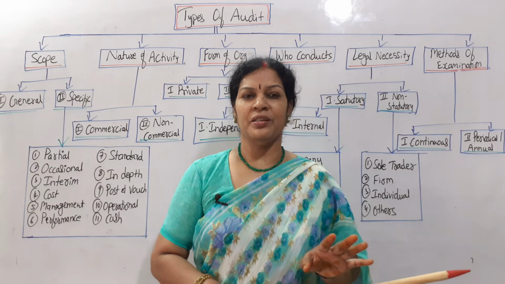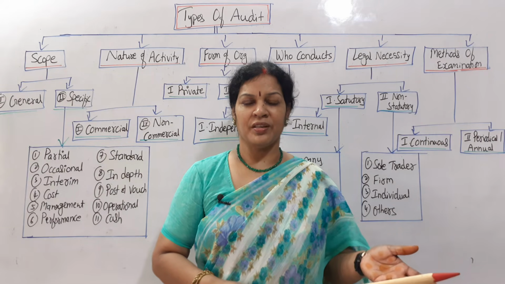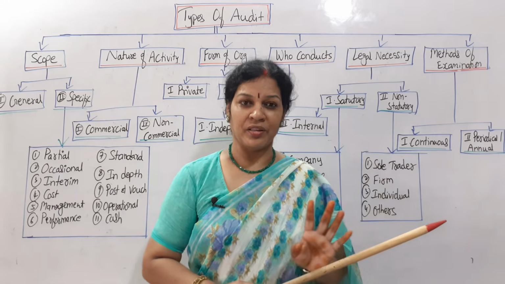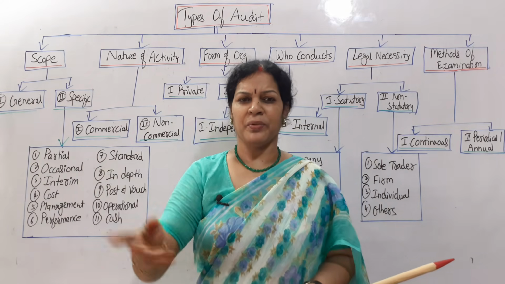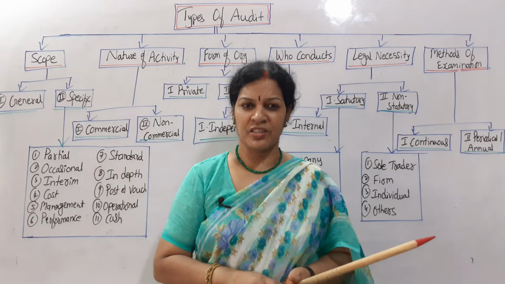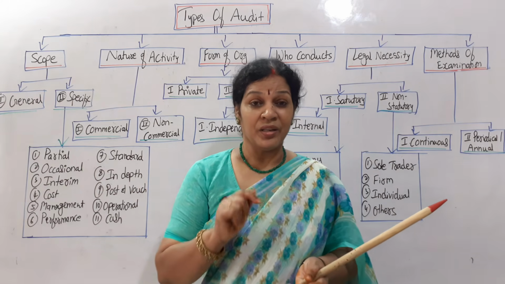Generally the small organizations will prefer this because transactions are less, accounts are less, and why take continuous audit? Periodical audit is enough. Yearly once he'll come, hardly 2 days or 5 days, 1 week maximum, he'll sit in the organization, he'll complete the work along with his audit staff, and the work is finished. That's it. Now you got an understanding.